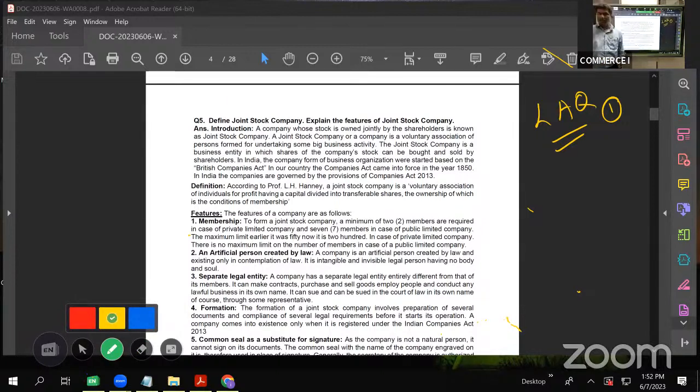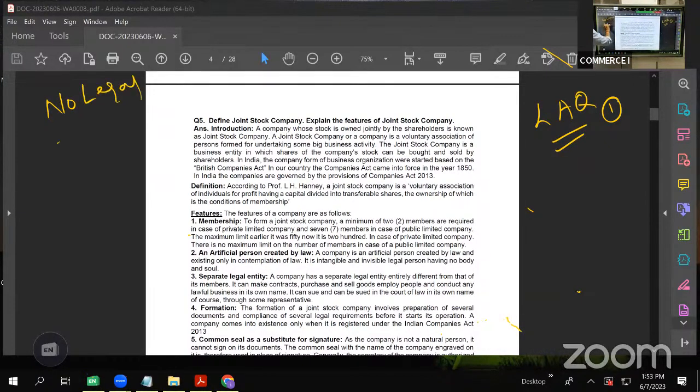How different is joint stock company from a proprietary firm or a partnership firm? A proprietary firm and a partnership firm have no legal existence, but a joint stock company has a separate legal existence.